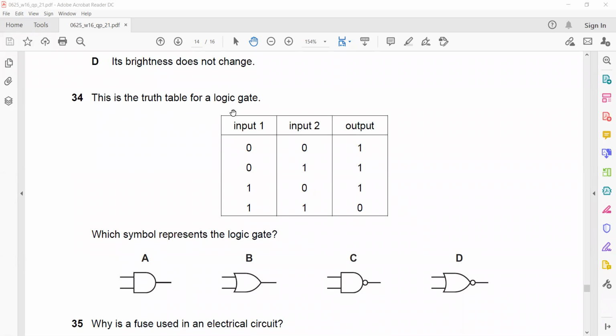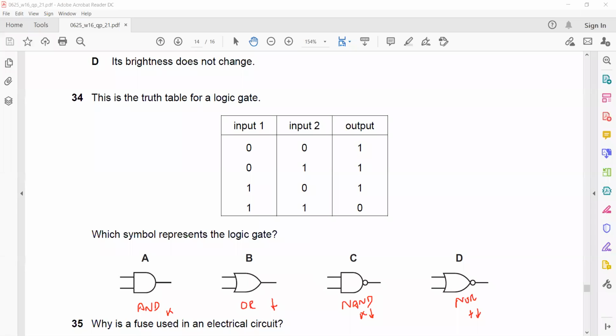This is a truth table for a logic gate. Which symbol represents that logic gate? Basically, this is a truth table for which logic gate? This one is AND. AND means multiplication. This one is OR, means addition. This one is NAND, means multiplication and invert. And this one is NOR, means addition and invert. So check which one it matches with.